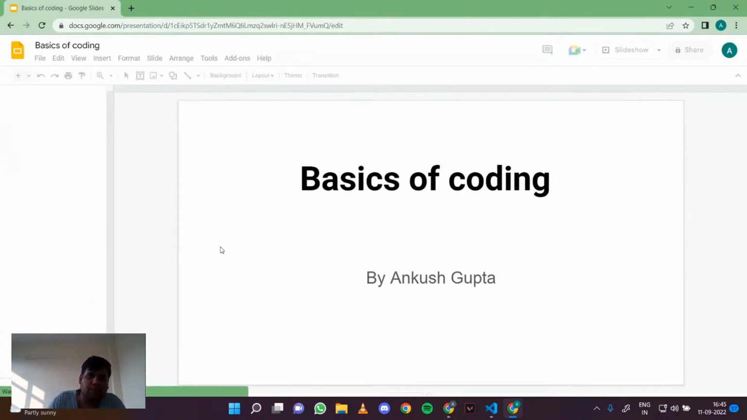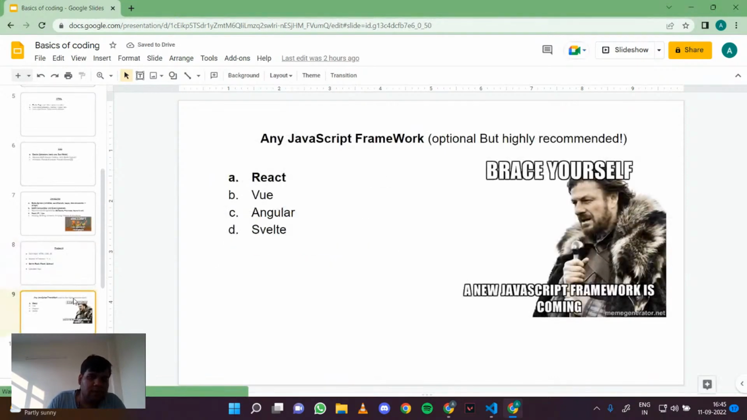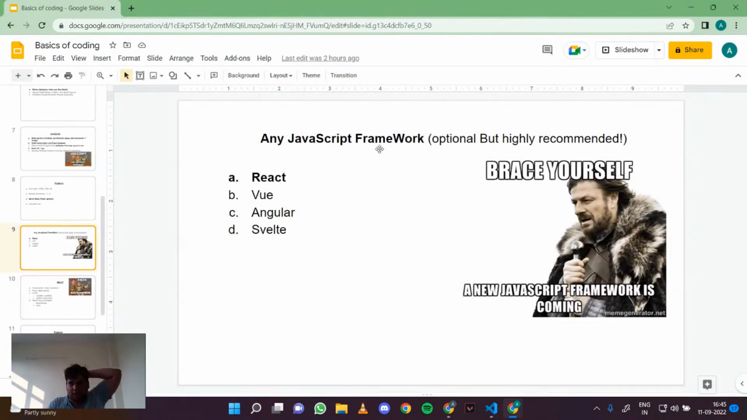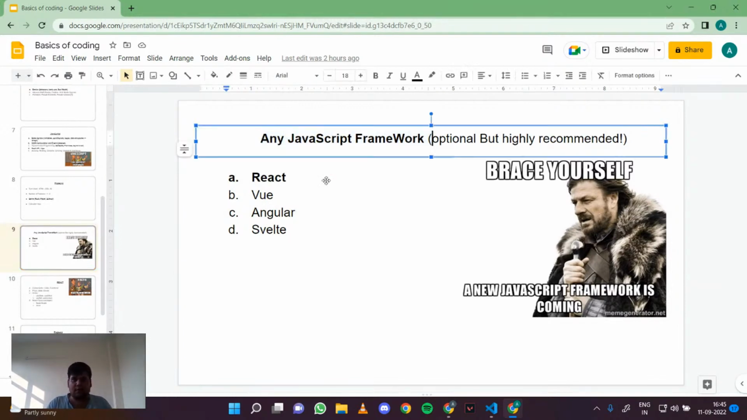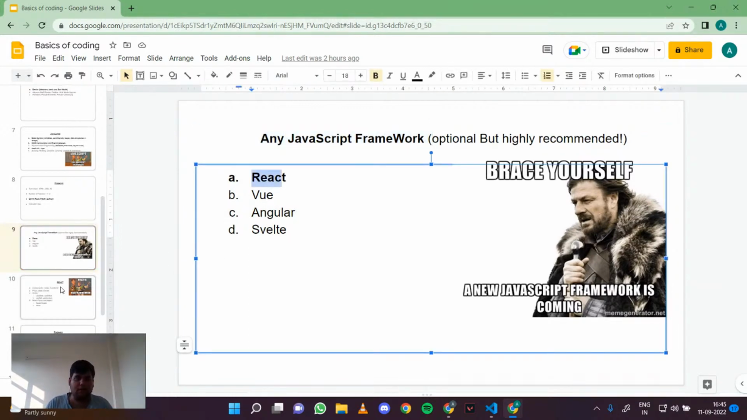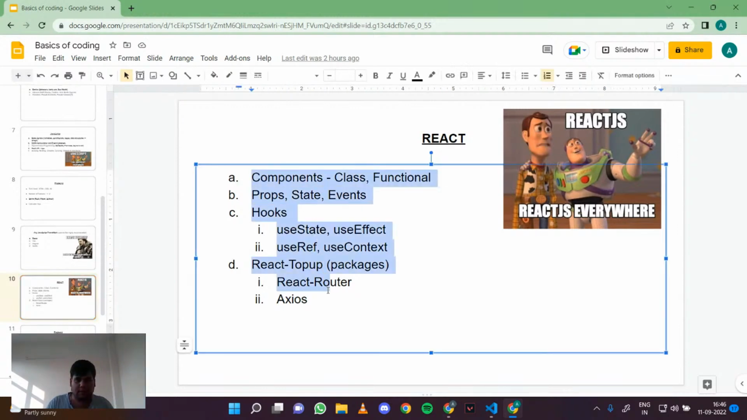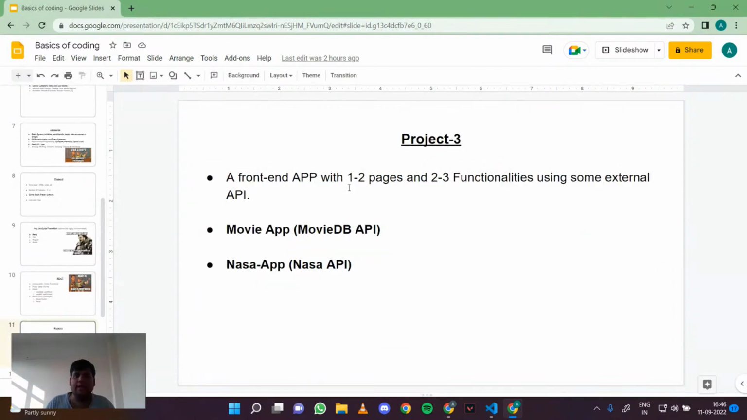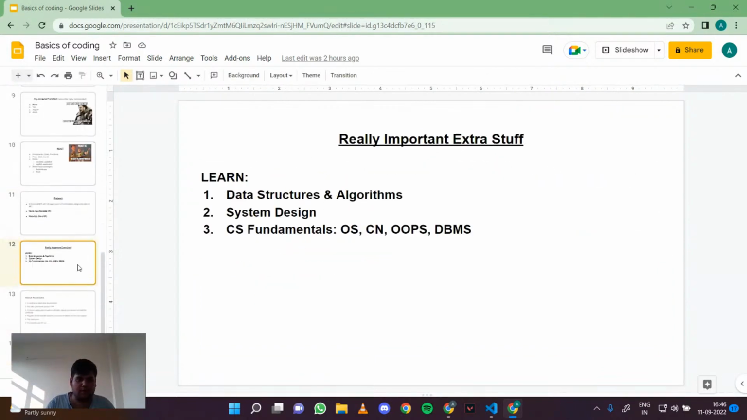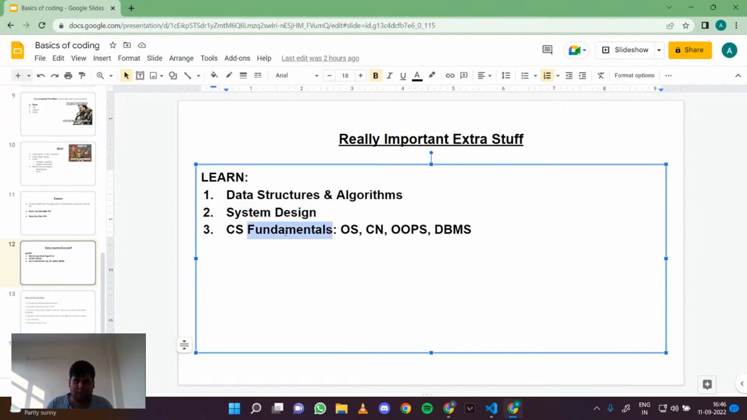So we made our project, right? If you want to go further, you can learn any JavaScript framework: React, Vue, Angular, or Svelte. I personally prefer React because it has a lot of good stuff and it is really lightweight. You need to learn about components, props, state, events, and hooks. Other than that, you need to learn data structures and algorithms, system design, and computer science fundamentals like operating systems, computer networks, OOPS, and DBMS.